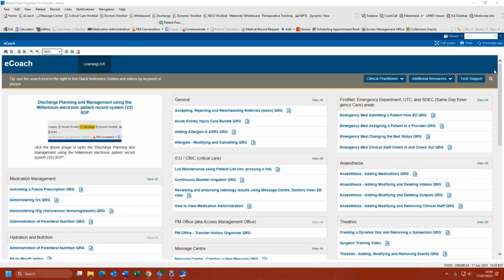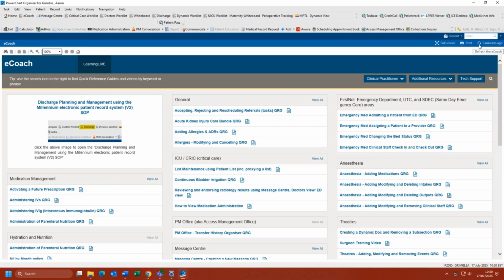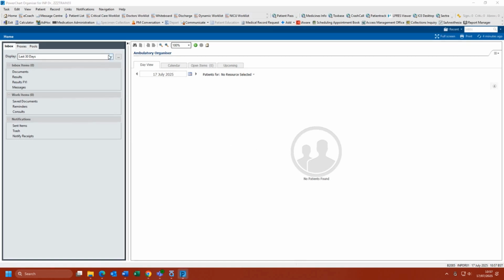Again, on the right of the screen, you will see the Refresh button. As the patient's record doesn't automatically refresh, we would advise using this throughout your consultation to pull through information possibly recorded by another staff member. Click the Home button in the Organizer toolbar to return to the Ambulatory Organizer. On the left of the screen, you will see a section relating to Message Center, where you can send and receive messages from colleagues and also endorse results. More information on this is available on eCoach.